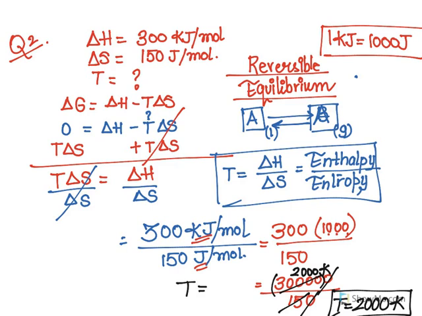So they can give you questions where they'll actually hide the information that delta G is 0, and you'll have to read the question and pick up words like reversible or equilibrium is established. So they can even ask you values to calculate. From here onwards, after plugging in the values, it's the basic math that we applied. All right, so on the next page, we'll take a look at a little bit more questions.